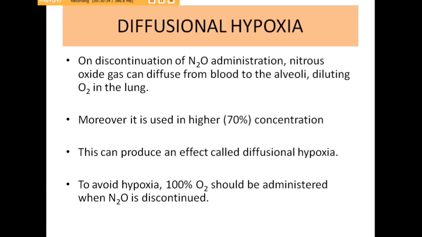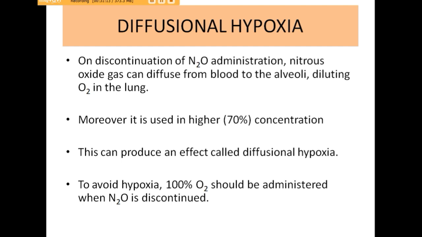Another important property of inhalational agents, specifically nitrous oxide, is diffusional hypoxia. On discontinuation of nitrous oxide administration, nitrous oxide gas can diffuse from the blood to the alveoli and dilute the concentration of oxygen in the lung. Because it is used in higher concentration, a higher number of oxygen molecules will be displaced. As nitrous oxide has lower solubility in the blood, it will leave the blood very fast and fill the alveoli very fast, and the molecules of oxygen will be replaced from the alveoli.